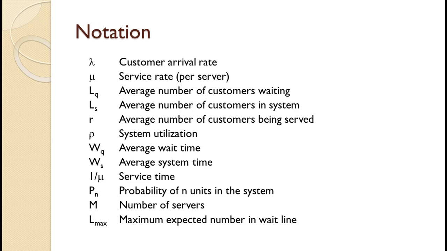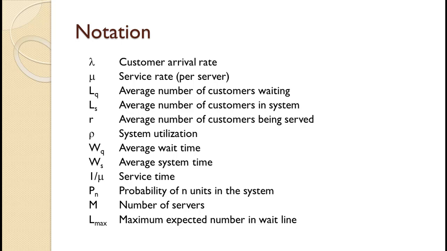Lambda is the statistical parameter of the customer arrival rate, and mu is the statistical parameter of the service rate per server. When there are multiple servers, we assume the same rate for all of them. Note that 1 divided by mu is the service time. L sub q is the average number of customers waiting, and L sub s is the average number of customers in the system. Note that L sub s is always larger than L sub q. L sub max is the maximum number expected in the wait line. Likewise, W sub q is the average wait time, and W sub s is the average system time. W sub s is always larger than W sub q.